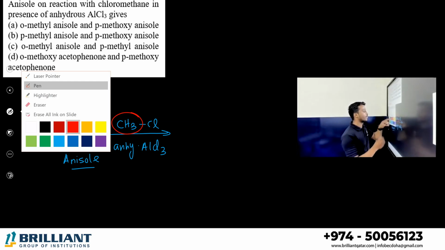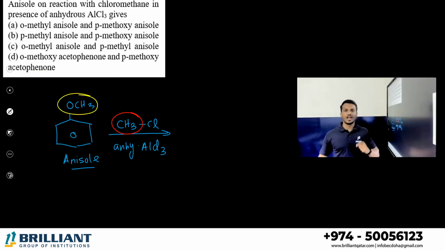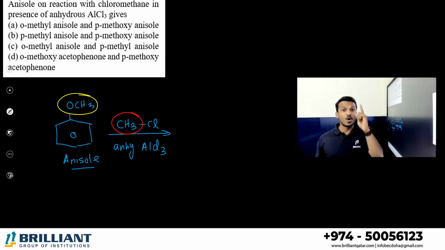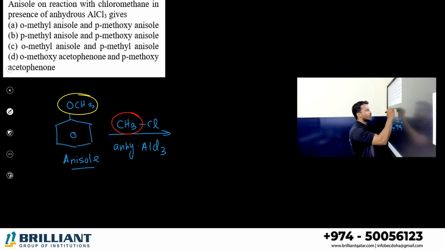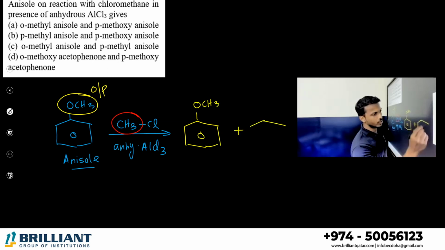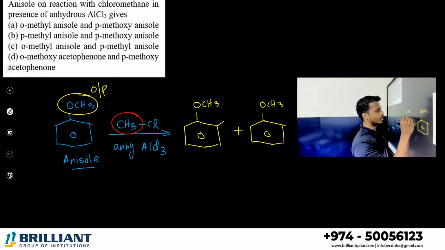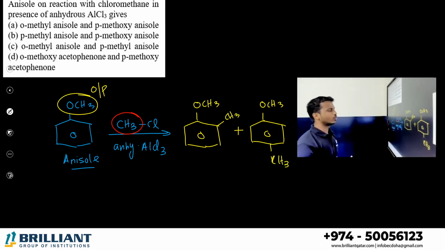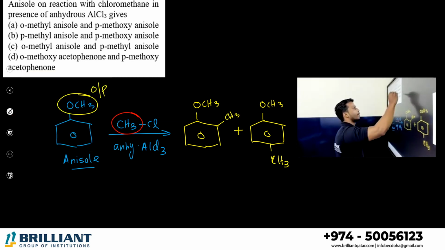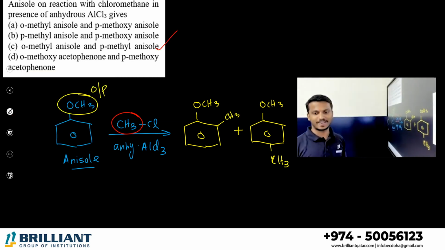Where the electrophile can attack depends on the existing group in the benzene. What is the existing group in the benzene? Methoxy. The methoxy group is an electron donating group. Electron donating groups are ortho-para directing groups. So the CH3 group can go to the ortho position and the para position. Okay, so this is the one. Ortho position one CH3 group, para position one CH3 group. So what is the product here? Ortho-methyl anisole, para-methyl anisole. Option C is the correct answer.